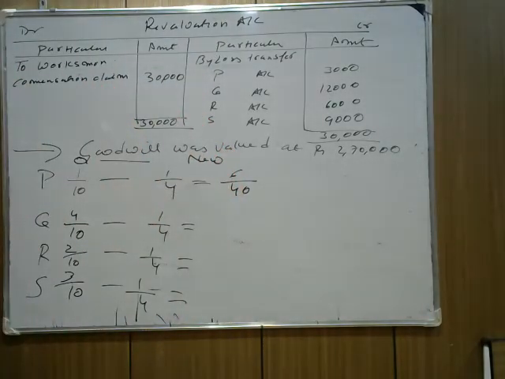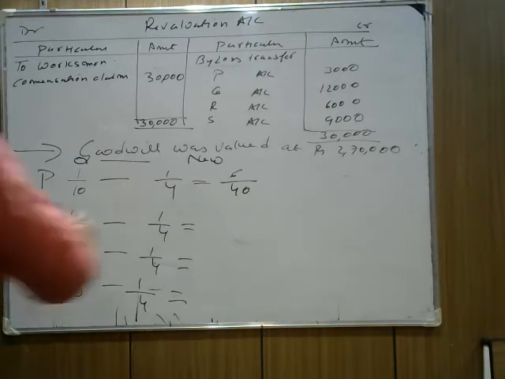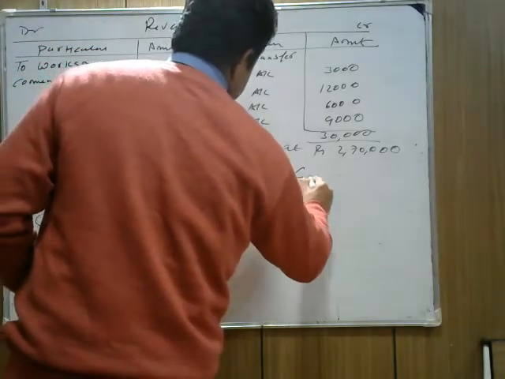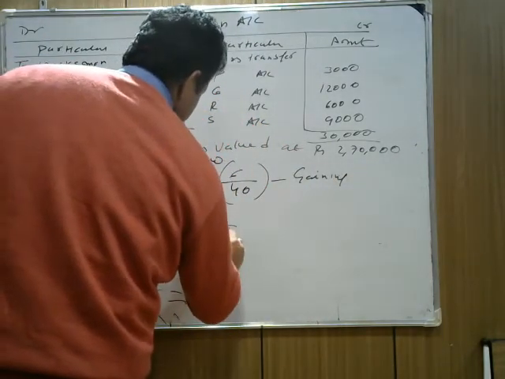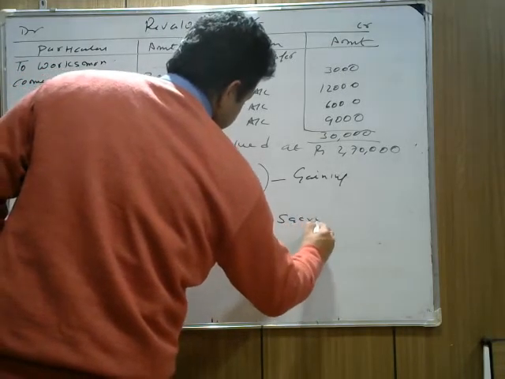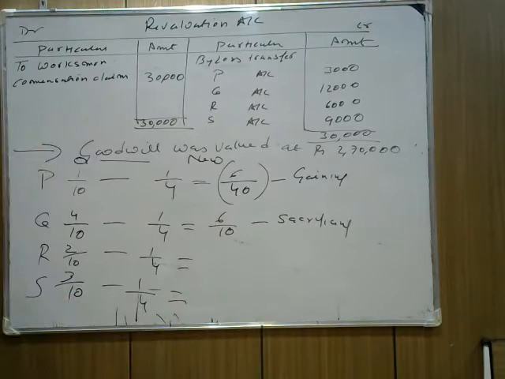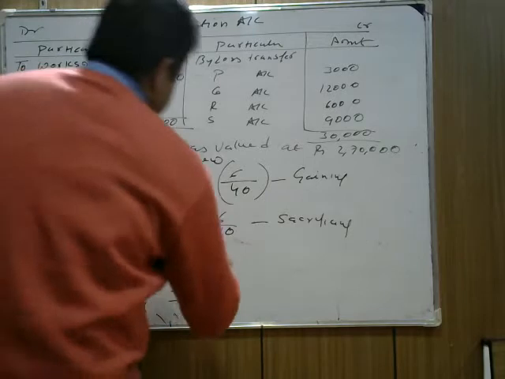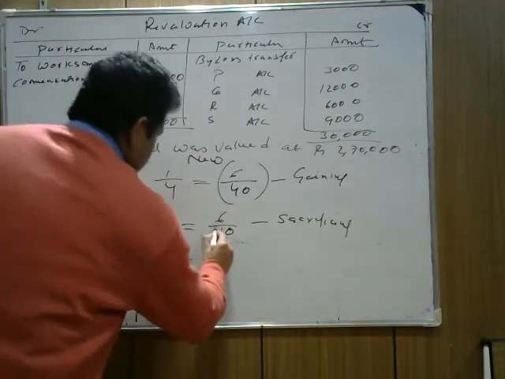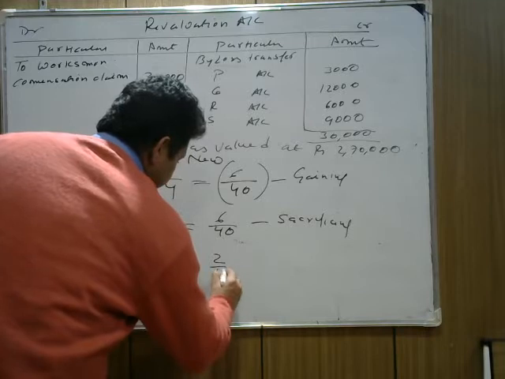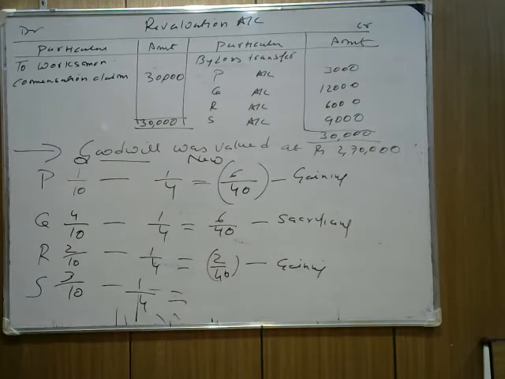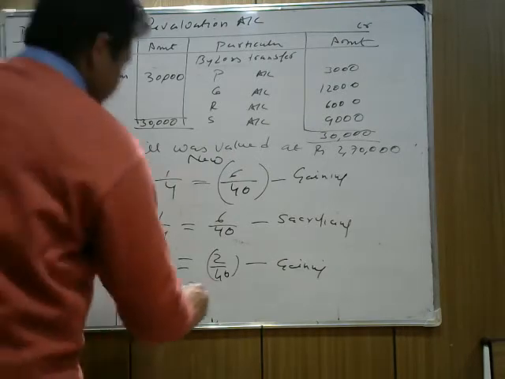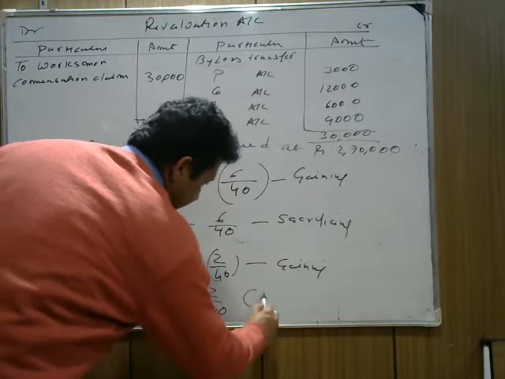Then 4/10 minus 1/4 is sacrificing 6/40. Then 2/10 minus 1/4 is 2/40, and it is negative, so R is gaining. Then S is 3/10 minus 1/4, which means sacrificing 2/40.